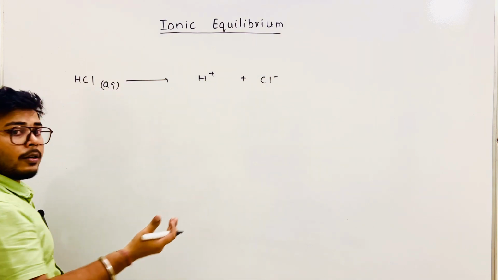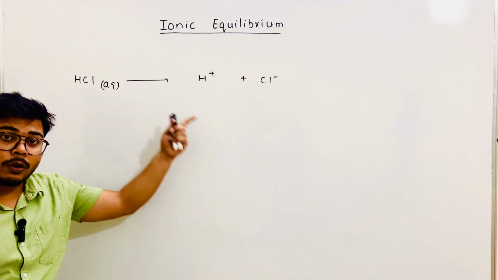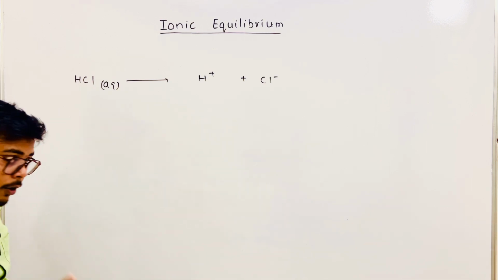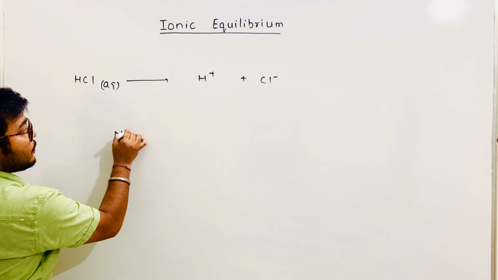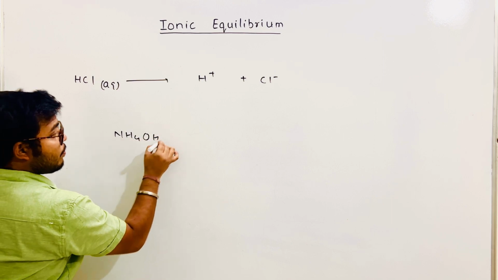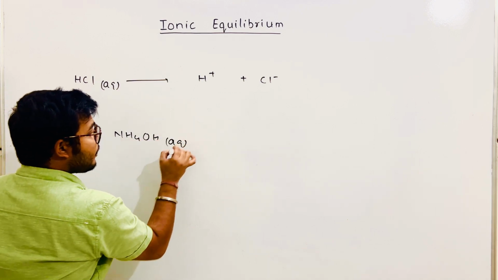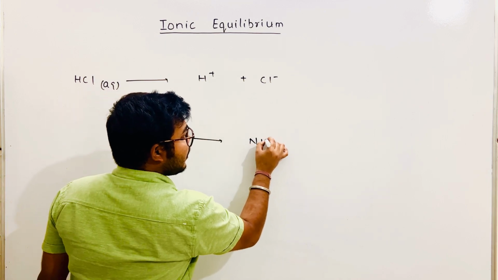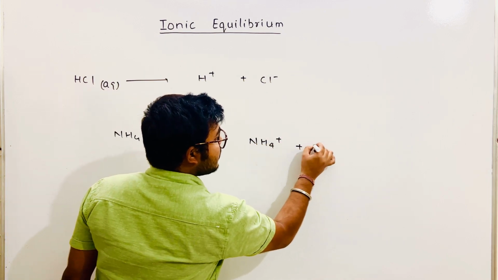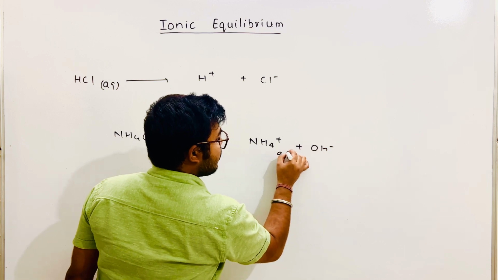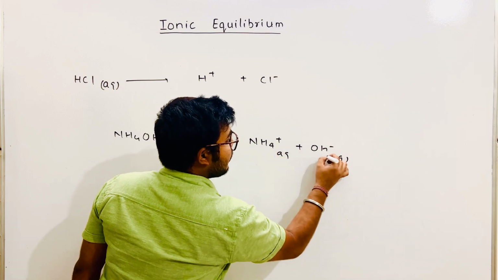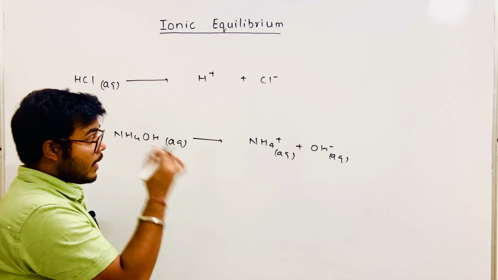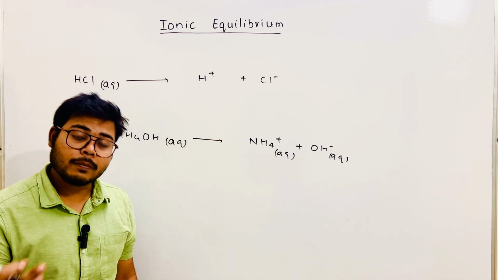This reaction will also achieve equilibrium. If I talk about the base NH4OH, if you add water, it will dissociate into NH4 plus and OH minus in aqueous solution. This reaction will also achieve equilibrium.